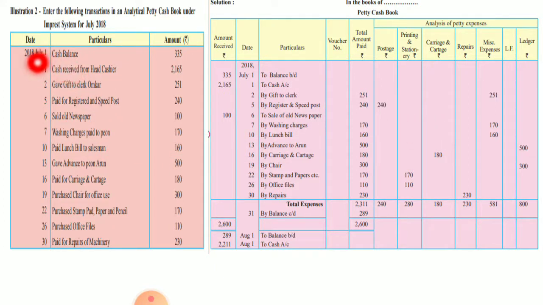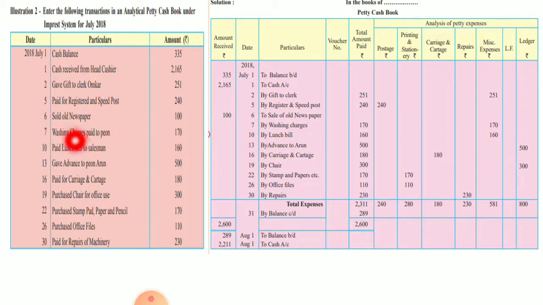Okay. Next, July 10, paid lunch bill to salesman 160. So it is payment. So July 10 by lunch bill 160, it will again go to miscellaneous, because we don't have any category for lunch bill paid.